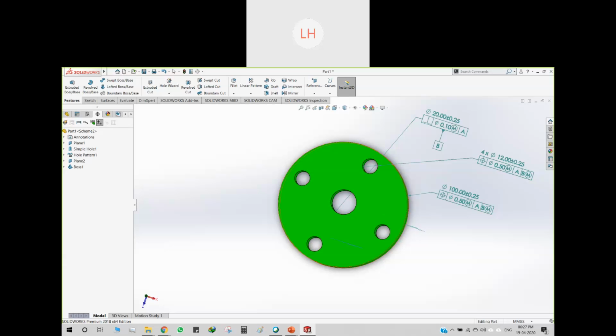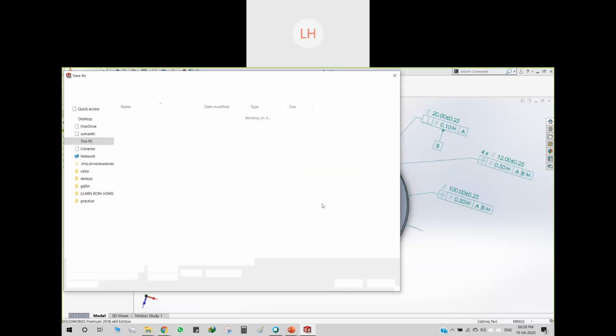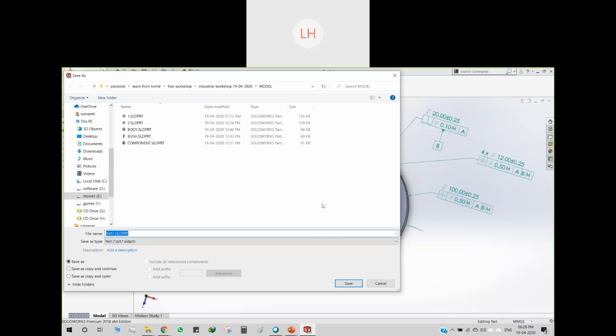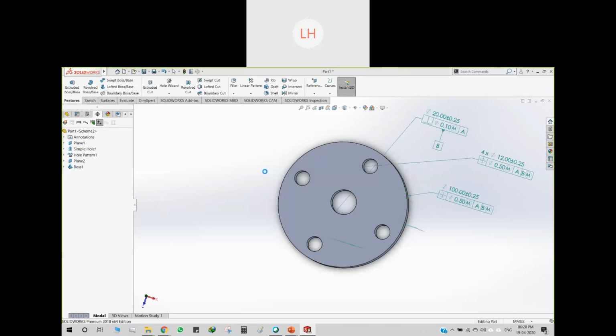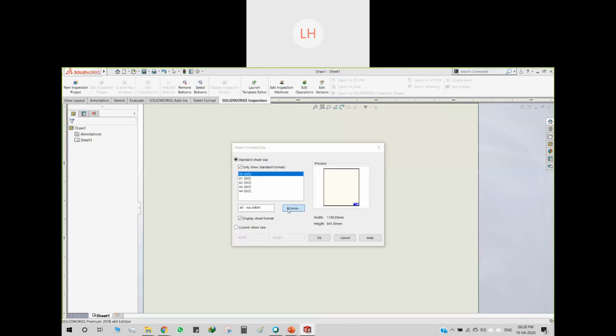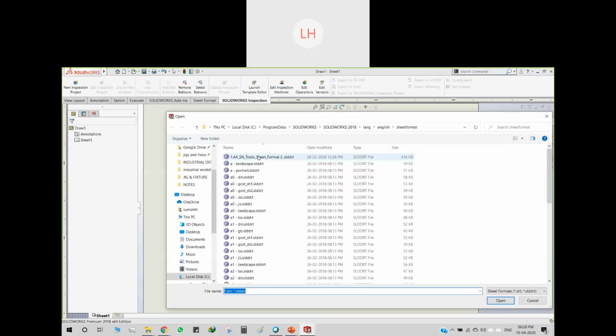If you want this to appear on your page, like in the drafting part, what you have to do is go to the new part here, then select make drawing. You have to save this. Let's say we save it with some name, and then we take the drawing part. Then we'll select the SN tools format.